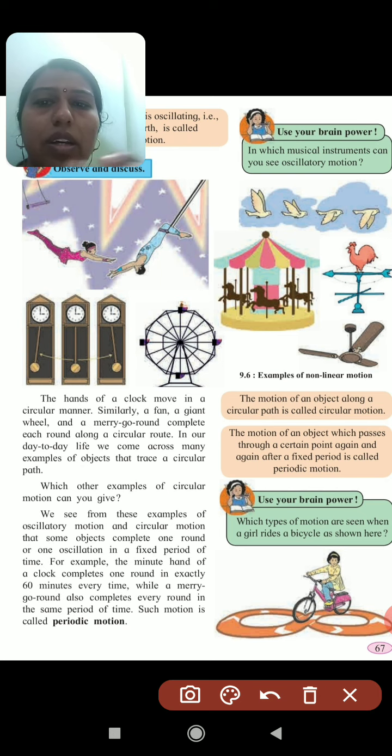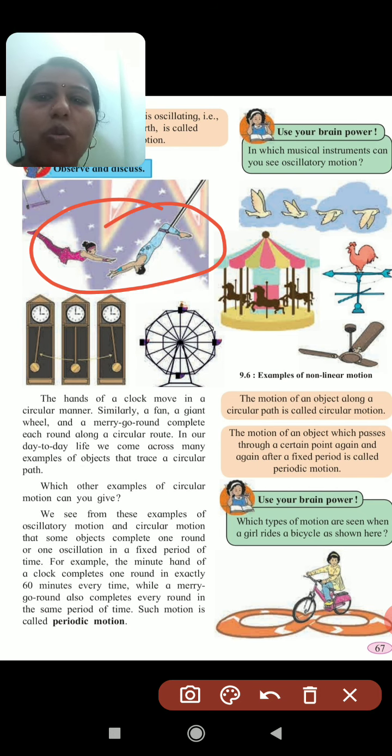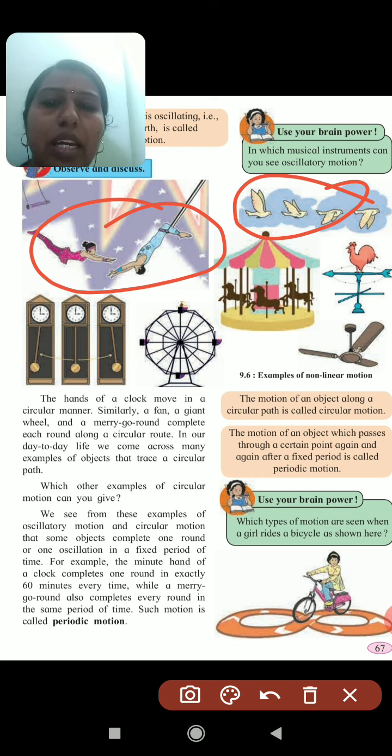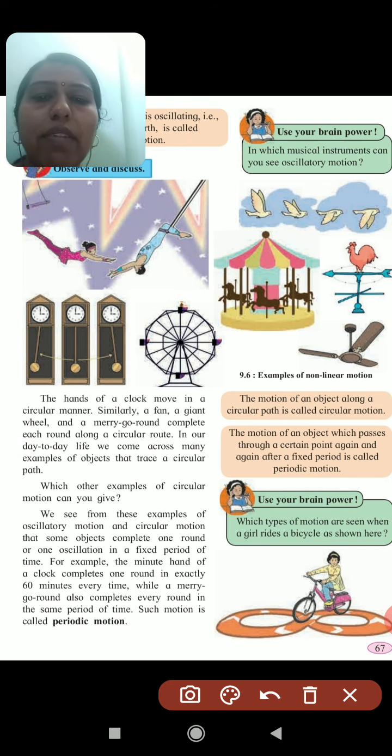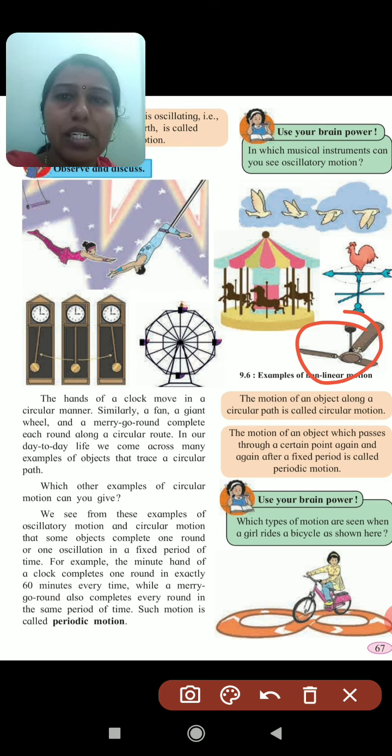Here in the circus they have shown both persons' movement. Again birds, merry-go-round, this fan, clock, giant wheel. So these all, if you are seeing. I will give a small example which is present in everyone's home, that is the fan.